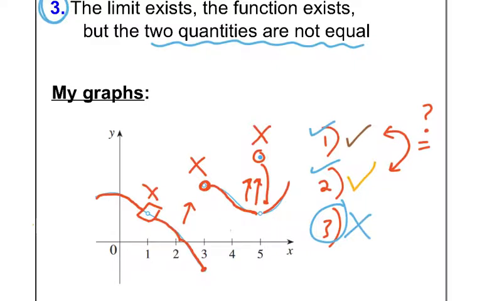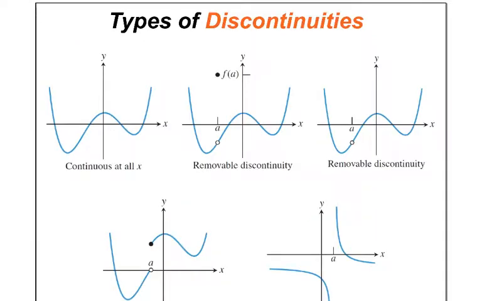So it is really interesting that you check step 1, does the limit exist? Step 2, does the point exist? And step 3, are those two quantities equal? Okay, very, very important for continuity. So where is it not continuous? What we call discontinuities or discontinuous.